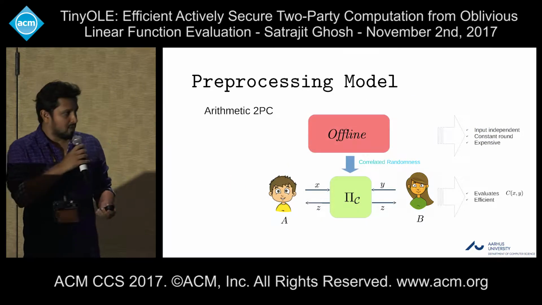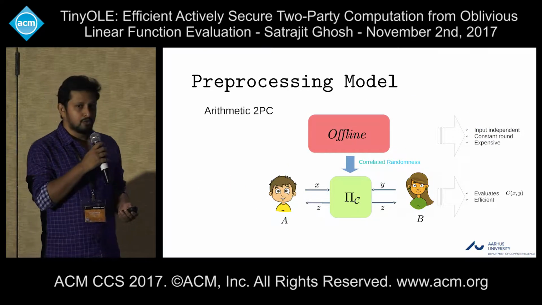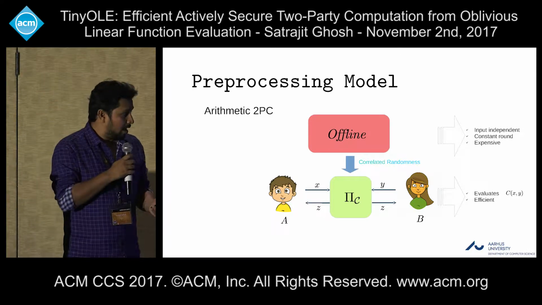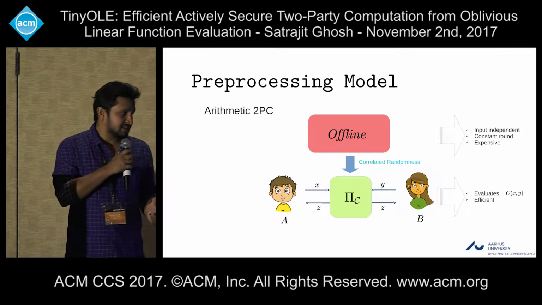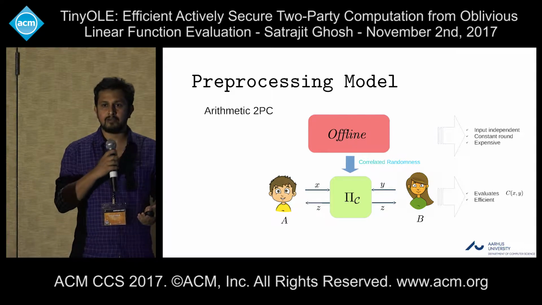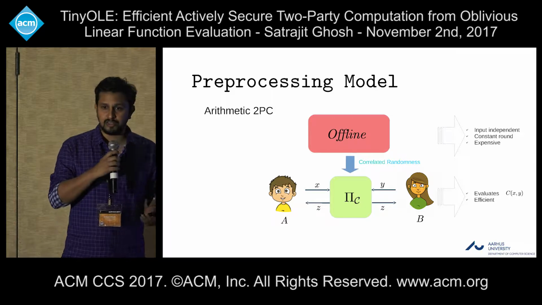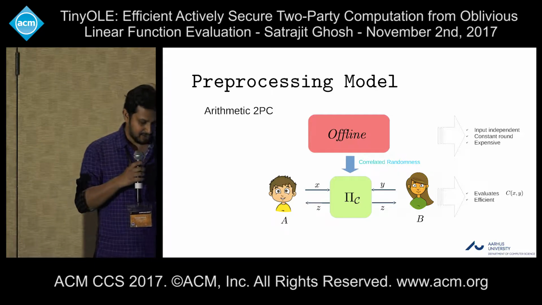The preprocessing model consists of two phases. In the offline phase, the parties do some interaction to generate some correlated randomness, and in the online phase, they compute the actual circuit using that correlated randomness.